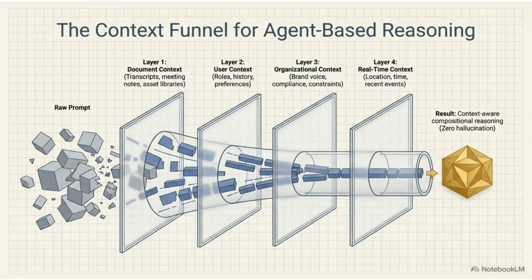Agent-based reasoning utilizes a context funnel. By layering document, user, organizational, and real-time context, the system transforms raw prompts into precise, context-aware decisions, effectively eliminating hallucinations.